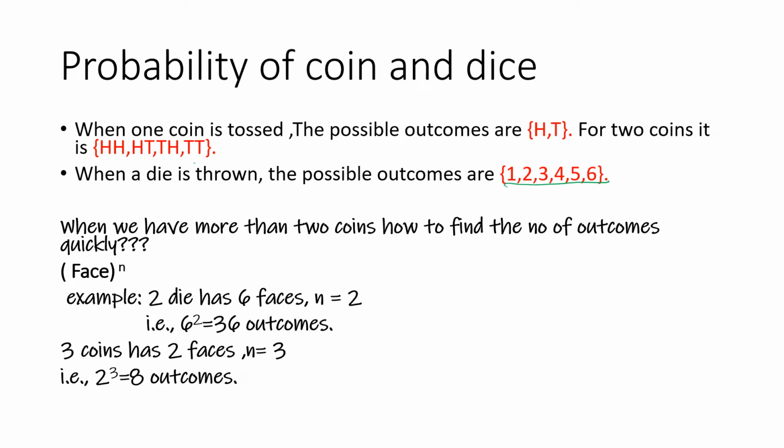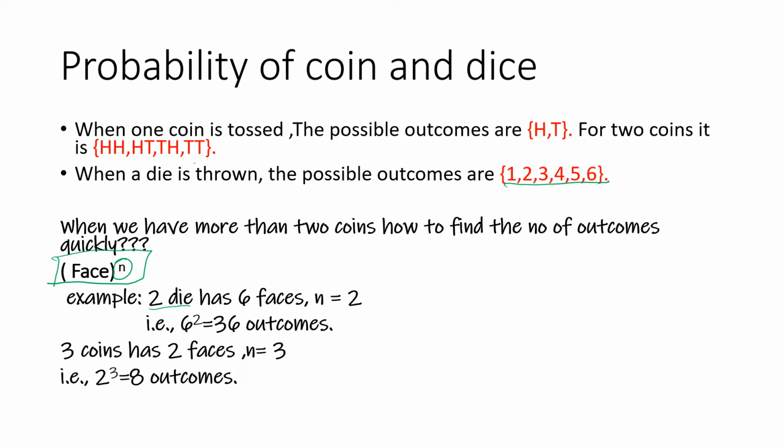The formula is faces to the power of n. Now what are faces? Faces means the number of faces. For example, a coin has two faces and a die has 6 faces. That's the meaning of faces. And n is the number of times a coin or a die is tossed. Let's see some examples to understand this trick.